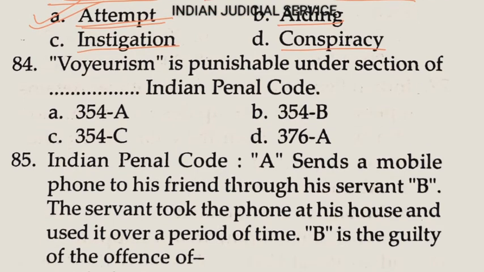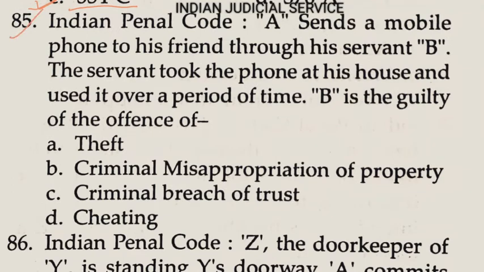Now question number 84. Voyeurism is punishable under which section? Voyeurism is punishable under section 354C of the Indian Penal Code. So the answer here is option C. Question number 85. Indian Penal Code.